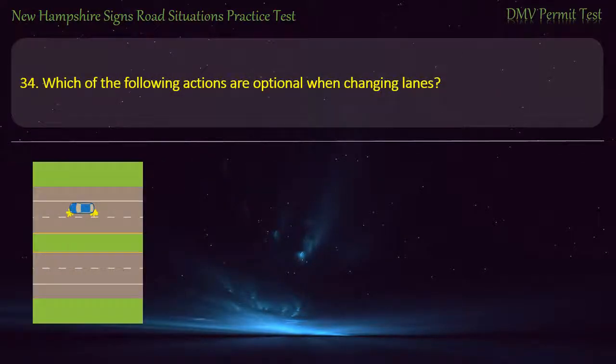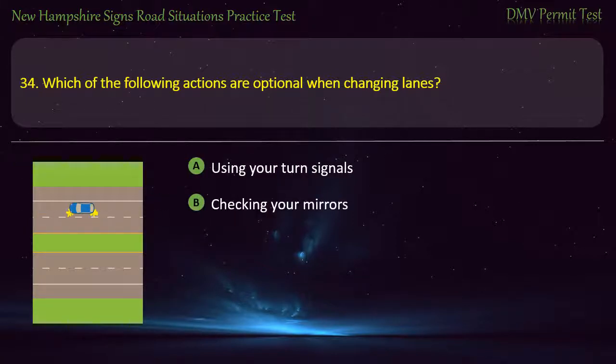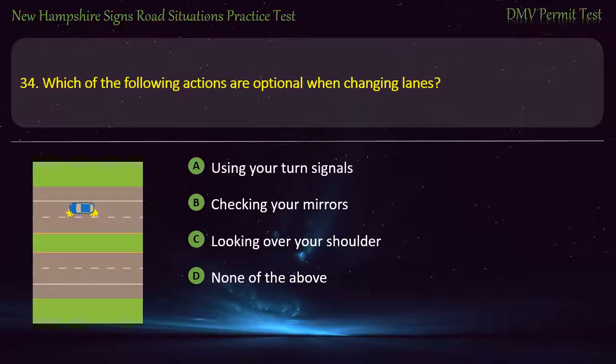Question 34. Which of the following actions are optional when changing lanes? Using your turn signals. Checking your mirrors. Looking over your shoulder. None of the above. Answer. None of the above.